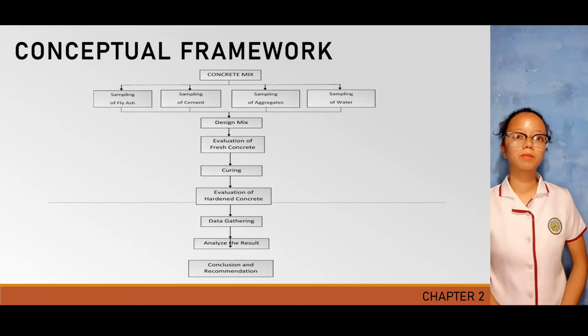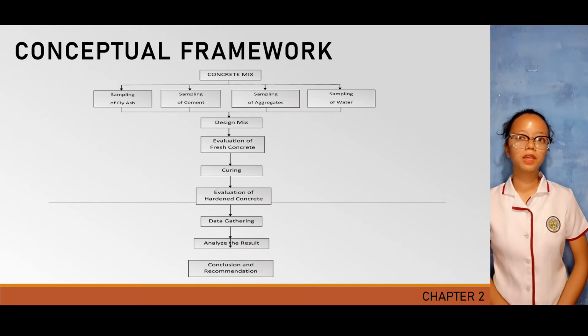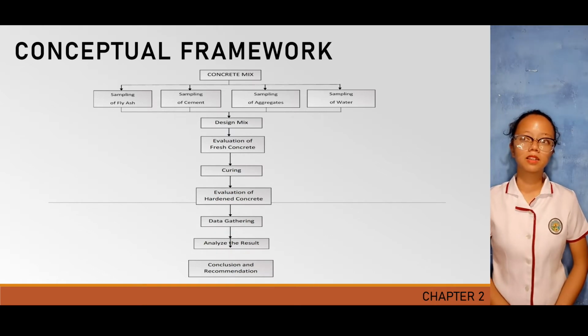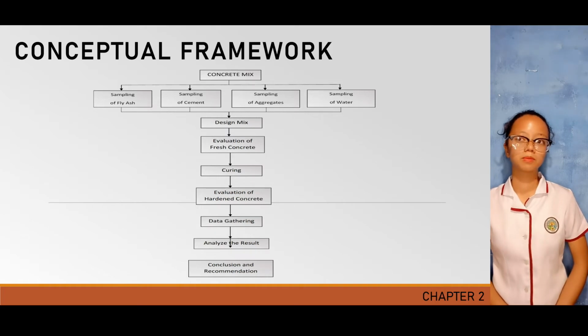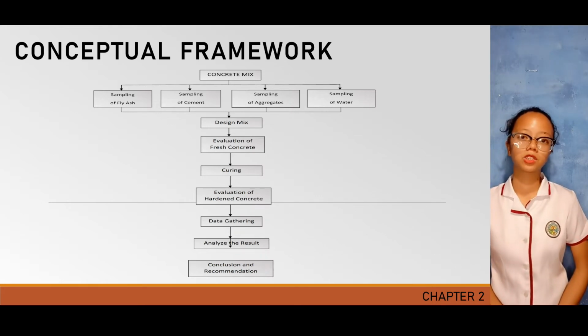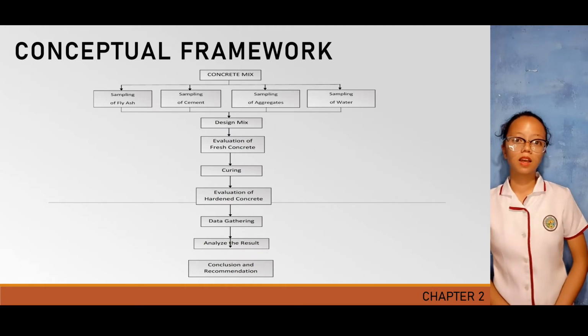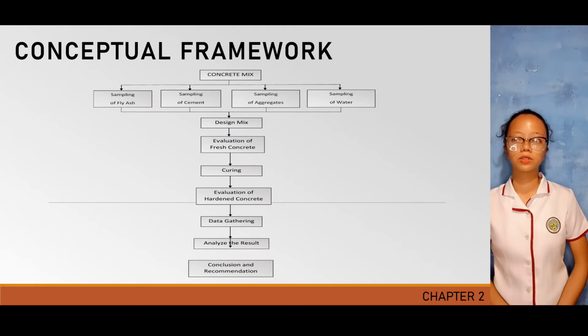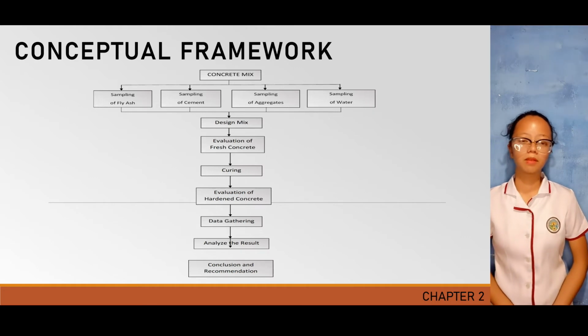The first step involves the collection of materials to be used such as cement, lime as binder, aggregates in concrete, and fly ash. After collecting the materials, it will undergo the mixing process with respective design mixes, and will be performed in compliance with the standard set by ASTM. After this procedure, the resulting mixture will be evaluated in its fresh state and the properties of the fresh mixture analyzed. This will then be allowed to settle and cure at specified time frames.